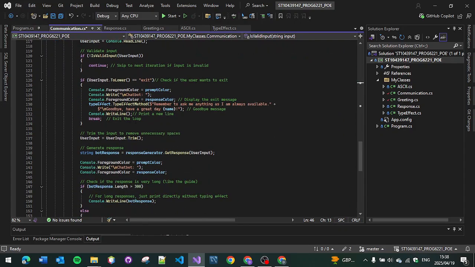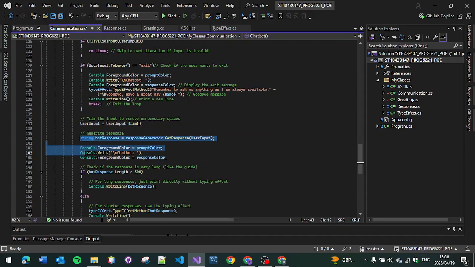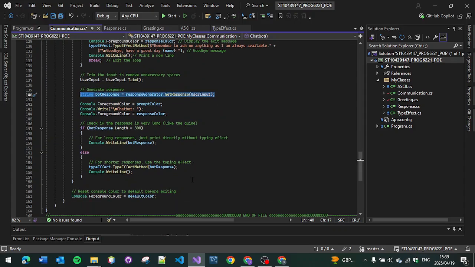And then it's going to use the input and you're going to trim it. Now it's going to look for the responses from the dictionary, and if it's not in the dictionary, then you're just going to get it from the chatbot response.